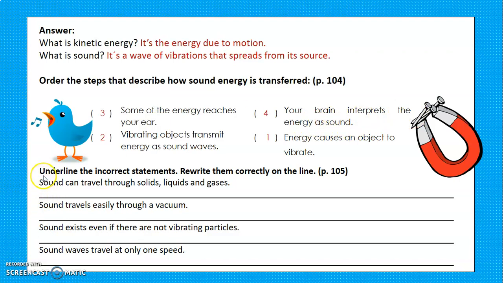The next exercise. Underline the incorrect statements. Rewrite them correctly on the line. Sound can travel through solids, liquids, and gases. Sound travels easily through a vacuum. Sound exists even if there are not vibrating particles. Sound waves travel at only one speed. Please answer this exercise by yourselves. And then come and check the answers.